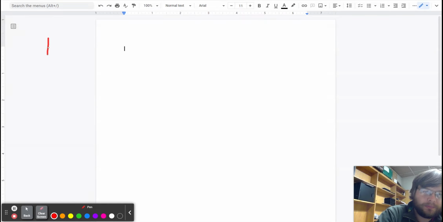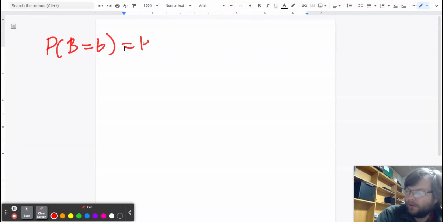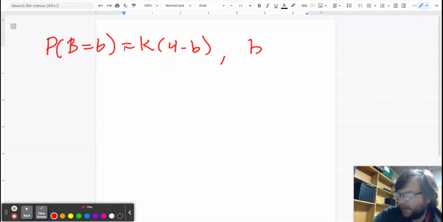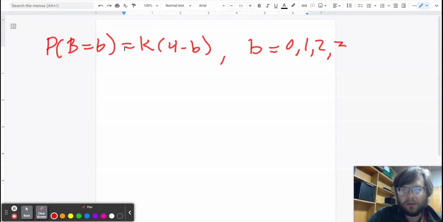So let's say, just as an example, the probability that something happens is given by this. And the only b values are 0, 1, 2, or 3. So if I want to find the expected value, first I've got to figure out what's going on with this k value. What I know is that if you add up all the probabilities, you have to get 100%.